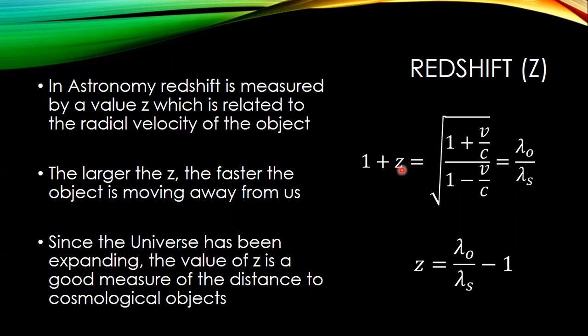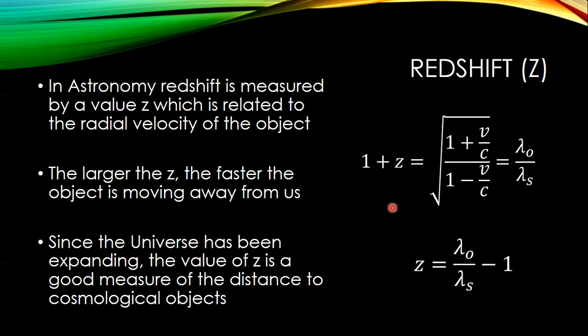So for instance, a redshift of 0, if Z equals 0, 1 would be equal to the observer wavelength divided by the source wavelength, which means that they're the same and basically the object's not moving. However, as the observer wavelength becomes large compared to the source wavelength, Z is going to become larger and larger.